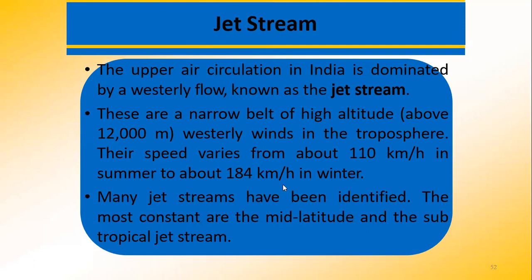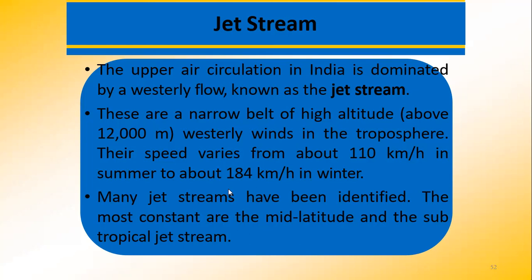Now, another important thing is the upper air circulation in the region. It is dominated by a westerly flow. An important component of this flow is the jet stream. Now these jet streams are located over 27 degrees to 30 degrees north latitude, and so they are known as subtropical westerly jets. They are also called subtropical westerly jet streams.